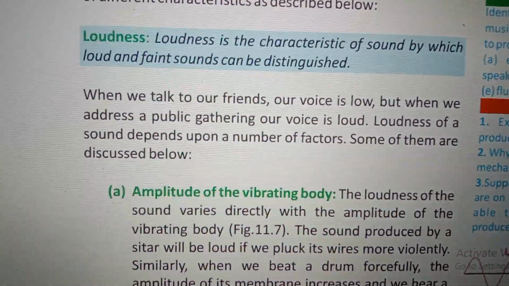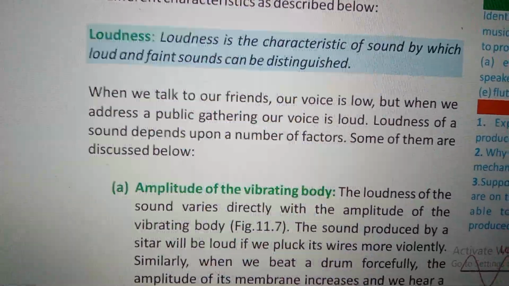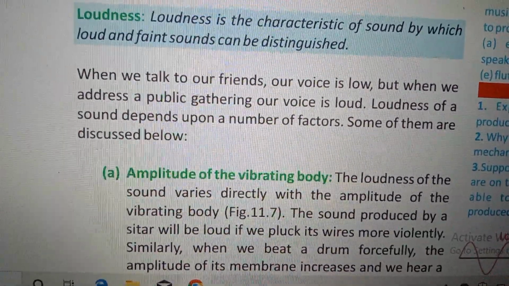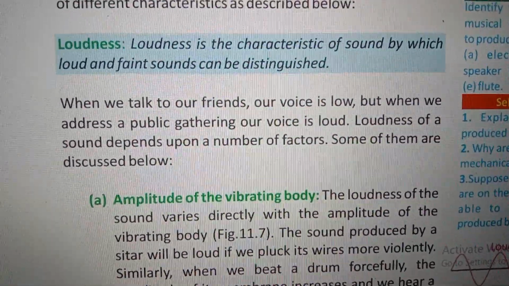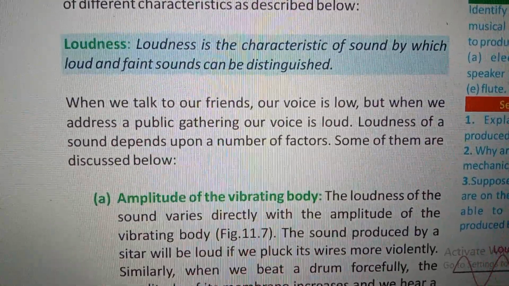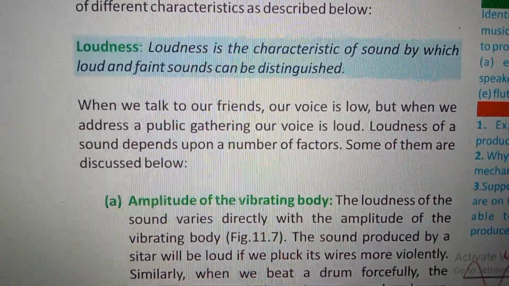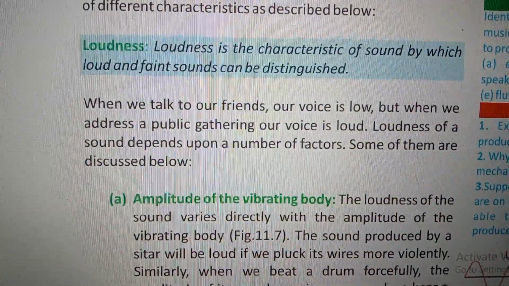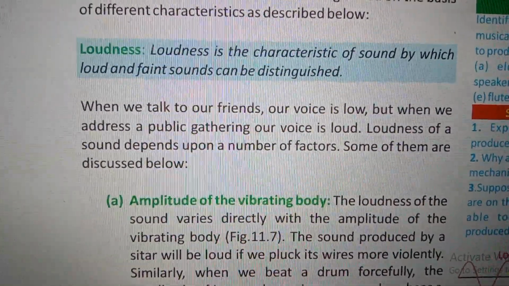is loud. The loudness of a sound depends upon a number of factors. Some of them are discussed below. Amplitude of the vibrating body. The loudness of the sound varies directly with the amplitude of the vibrating body.